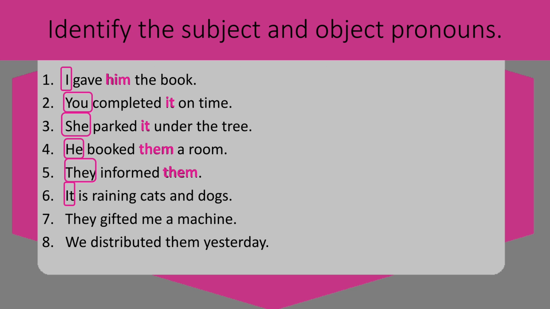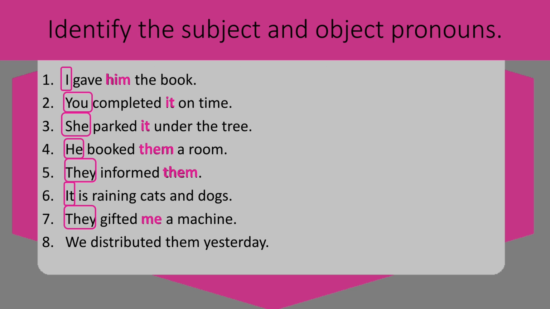It is the subject pronoun and there is no object pronoun in this sentence. Sentence number 7. They gifted me a machine. They is the subject, gifted is the verb, me is the indirect object, and a machine is the direct object. So in this sentence, they is the subject pronoun and me is the object pronoun.